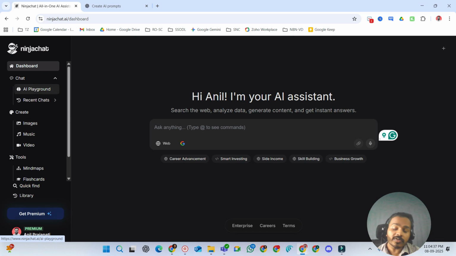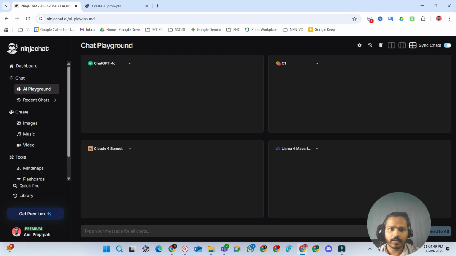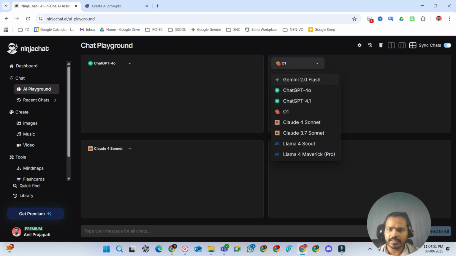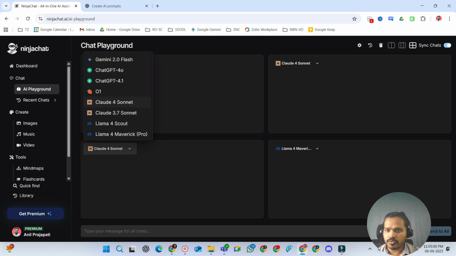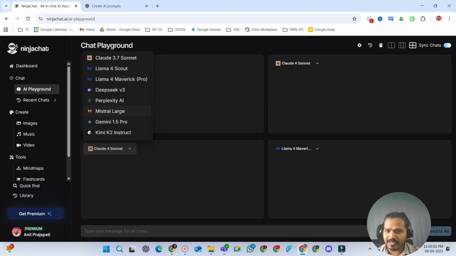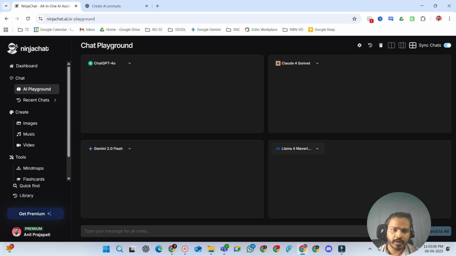One of the best things I liked about this tool is you can play around with all your favorite AI tools. In this case, since we already have ChatGPT 4.0, let's use some others: Claude Sonnet, then Gemini 2.0, and over here let's use Llama, and let's just ask.